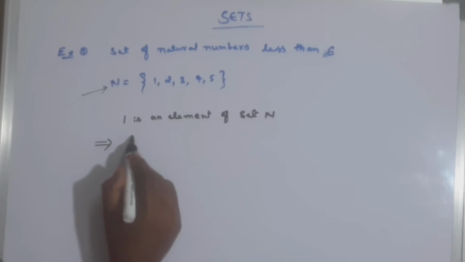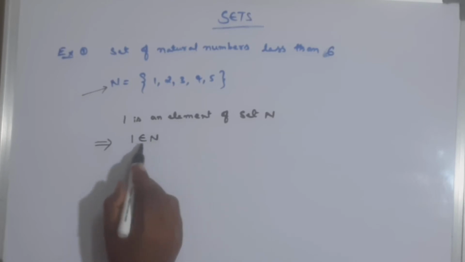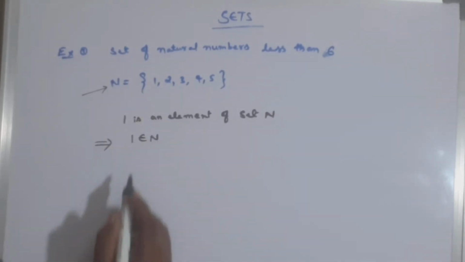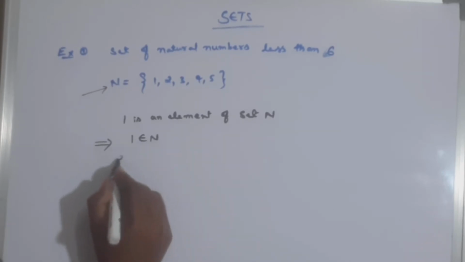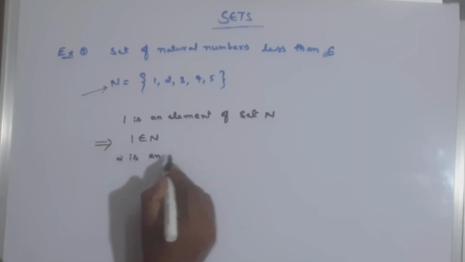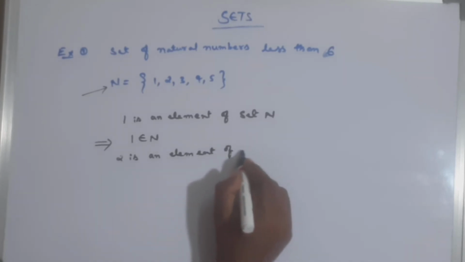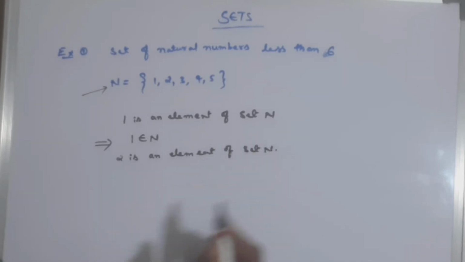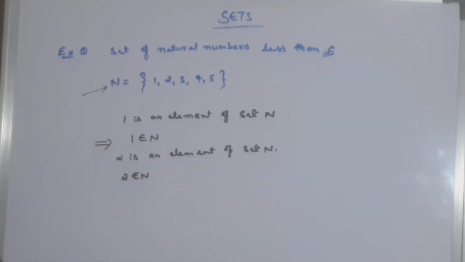You can write 1 belongs to N. This symbol is a Greek letter, epsilon. So I can read it as belongs to: 1 belongs to N. Similarly, 2 is an element of set N, so I can simply write 2 belongs to N. So this is the relation between element and set.